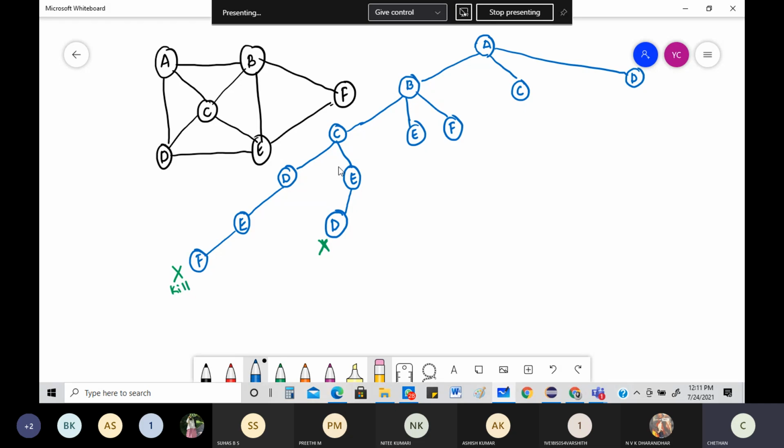So let me go back. See, now it's all done here. So let me go back here. From A, B, then I've come to E here. Okay, from E, what options can I have? B only I have come from, so I will not be touching that. From E, I can go to C, D, F, right? I can write that from E, I can go to C or D or even F.